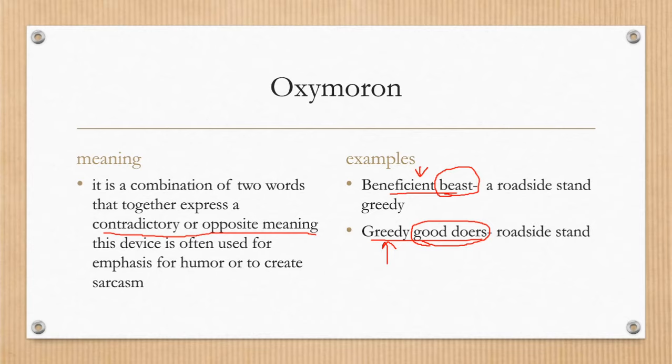Oxymoron and the second one which we are talking here is antithesis. So what is the basic difference between the two is, in both of them contradictory words are used.